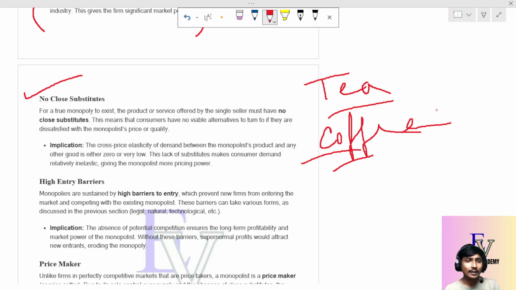It will be zero. Because if there is a change in the price of other products being sold in the market, they do not have any kind of relation with my products. If the prices of other products change, they do not affect the demand for my product in the market, and the cross price elasticity becomes zero.